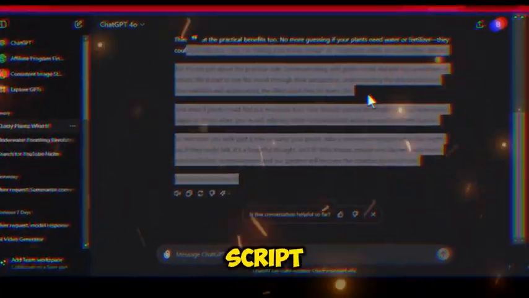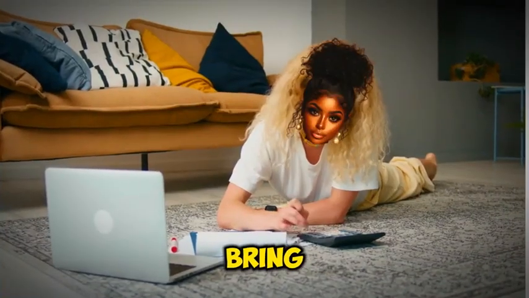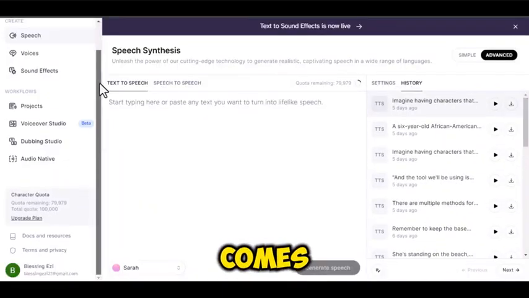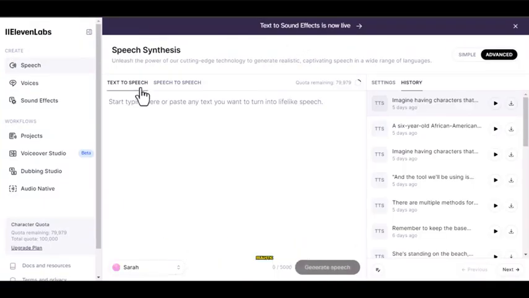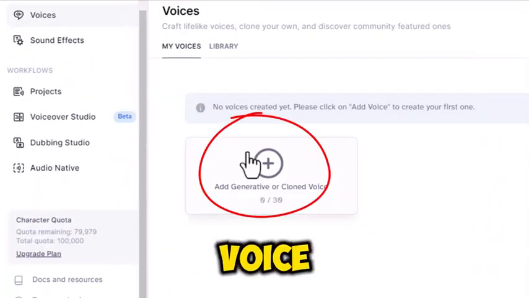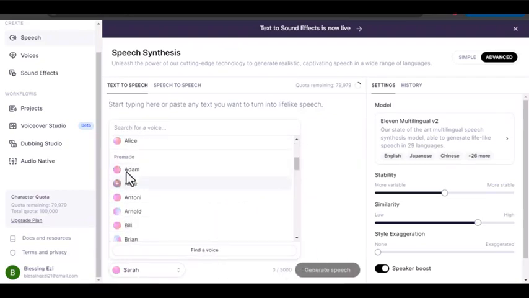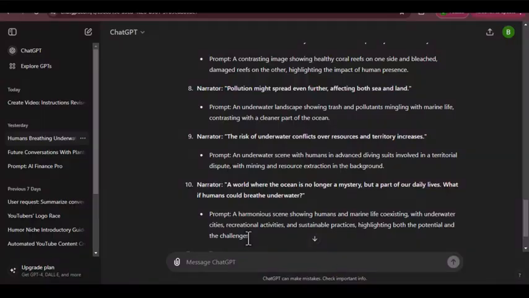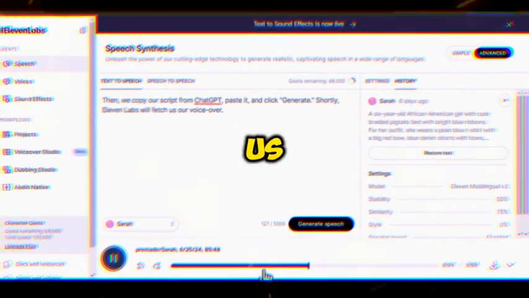Now that we have our script, step 2, voiceover production. Next up, we need to bring our script to life with a captivating voiceover. This is where ElevenLabs comes in. I personally love this tool because the voices sound incredibly realistic, and you can even clone your voice. Let's choose a voice. They have great options like Adam for a deep, authoritative tone, or Arnold for a more friendly, casual vibe. Then we copy our script from ChatGPT, paste it, and click Generate. Shortly, ElevenLabs will fetch us our voiceover.